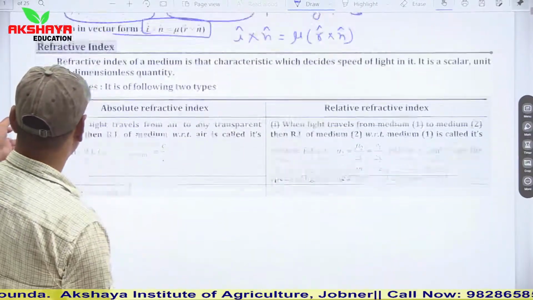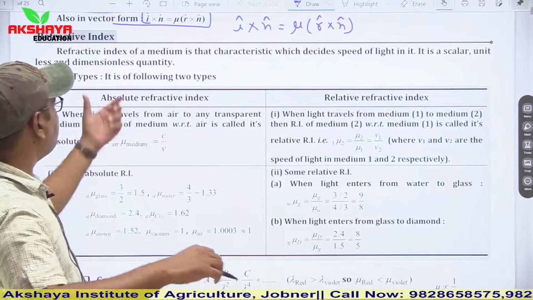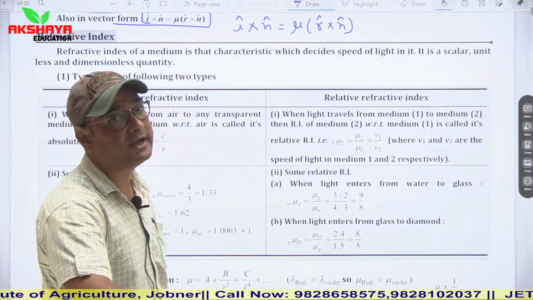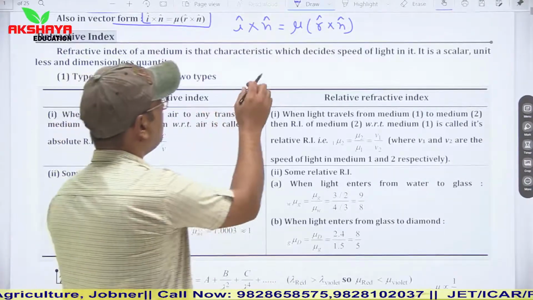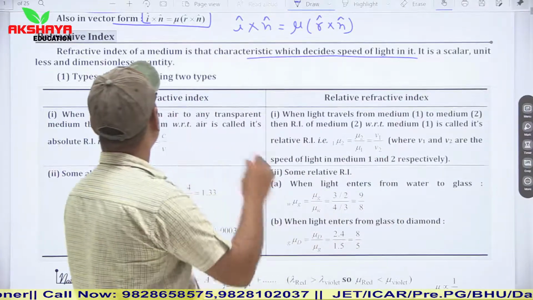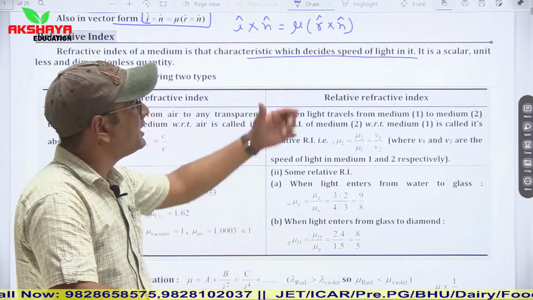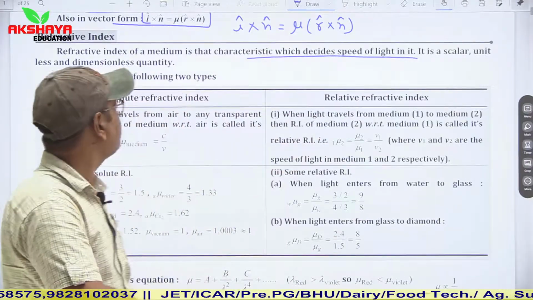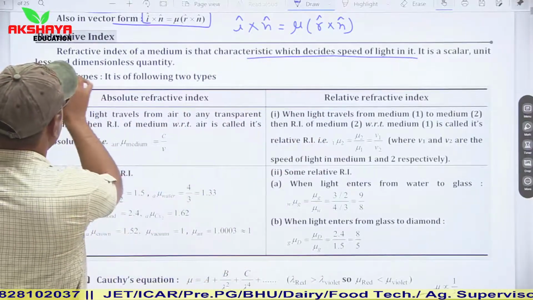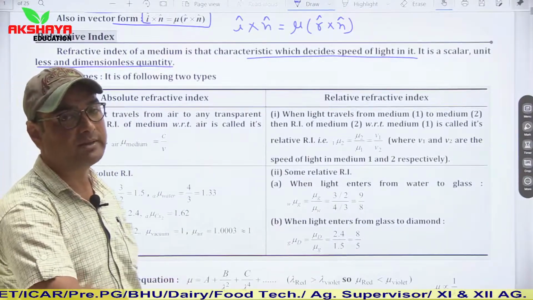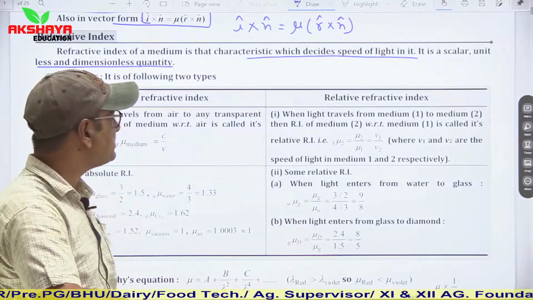Now see refractive index. The refractive index of a medium is that characteristic which decides the speed of light in it. It is a characteristic of any medium which shows the speed of light in it. Refractive index is a scalar quantity. It is a unitless and dimensionless quantity.